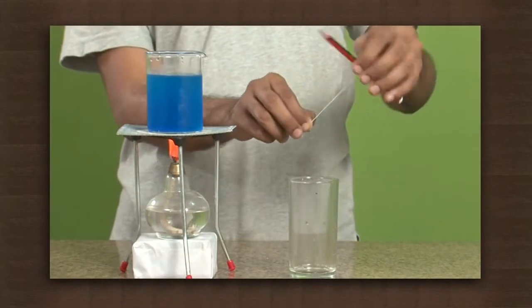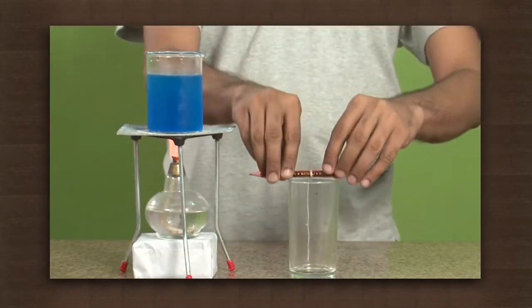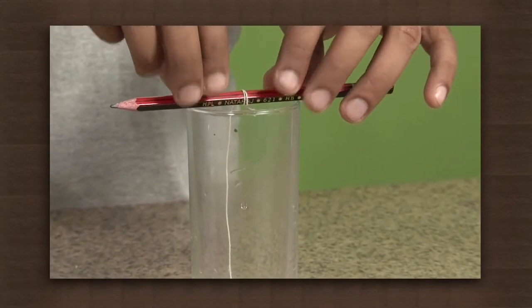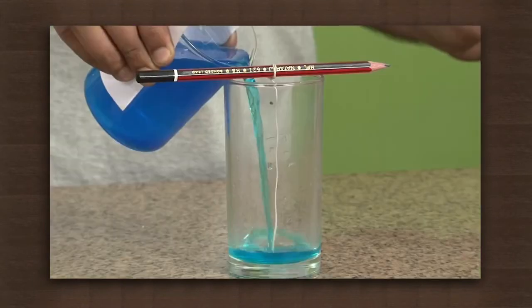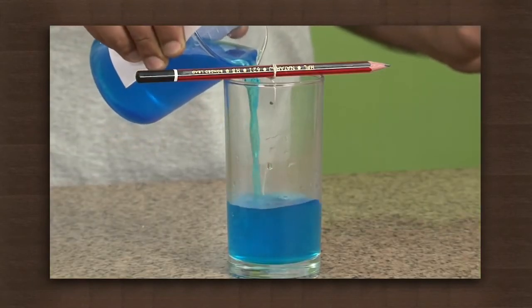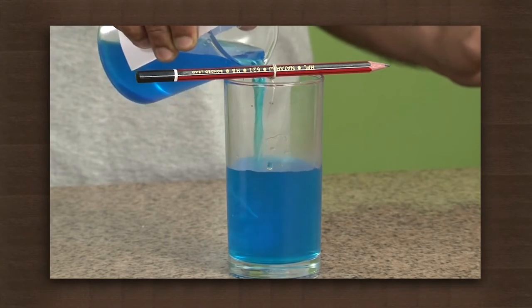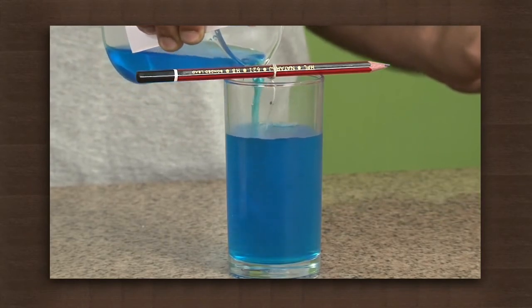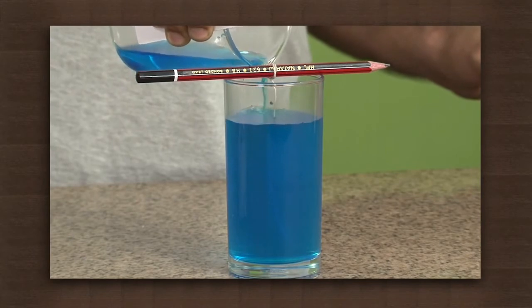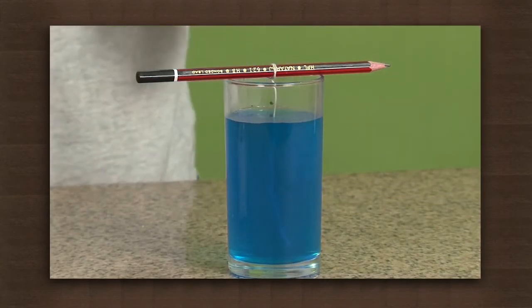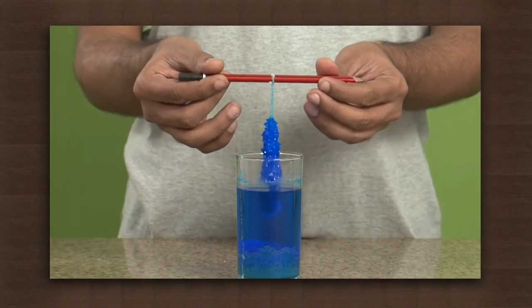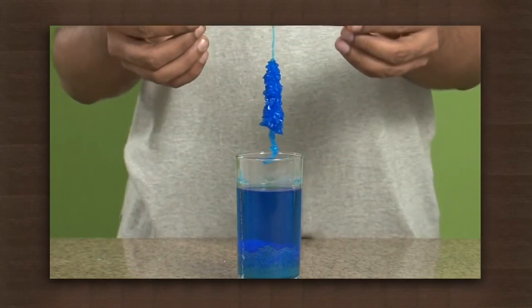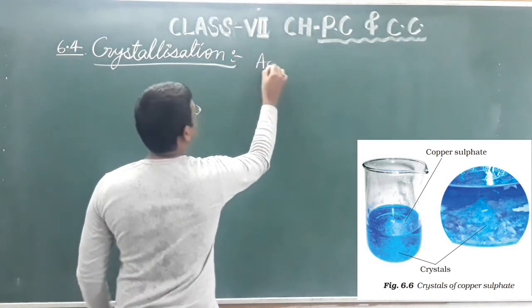Fasten a thread on a support and suspend it in an empty glass. This thread will act as a nucleation center in the container. Now remove the solution from the burner. Pour the solution in the glass. Leave the glass aside for a few days. We see salt crystals formed on the string. That activity is activity number 6.9.